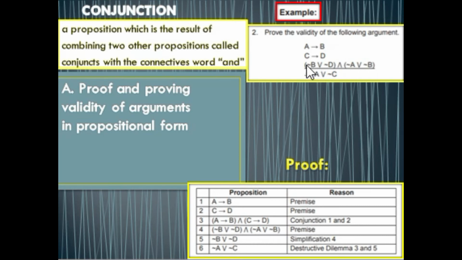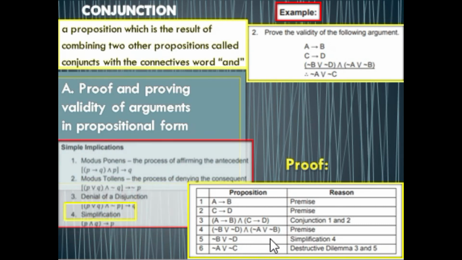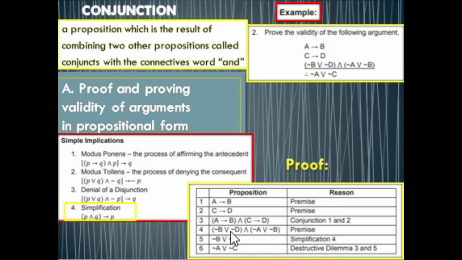The fifth one is through simplification from statement 3, which is not B or not D. And the last one, in proposition 6, we have proven that not A or not C is through destructive dilemma 3 and 5. Since the fifth proposition says that not B or not D, meaning not A or not C, is true also.